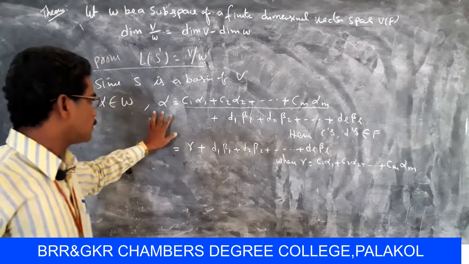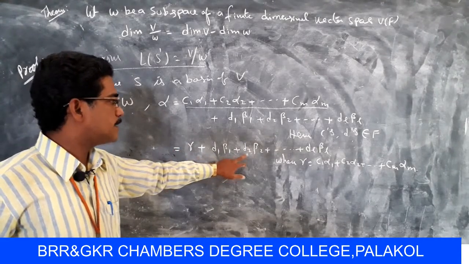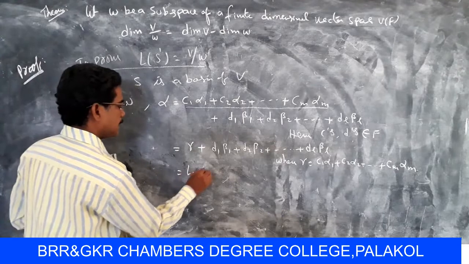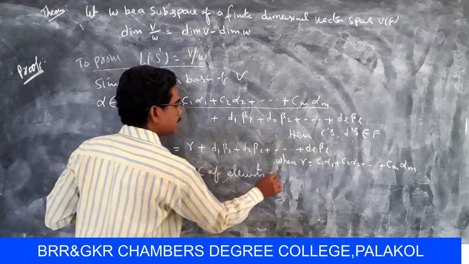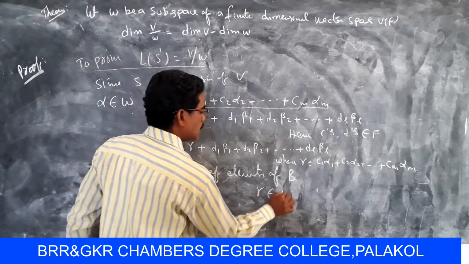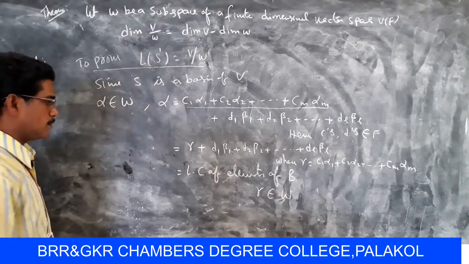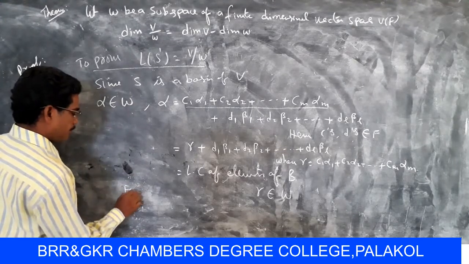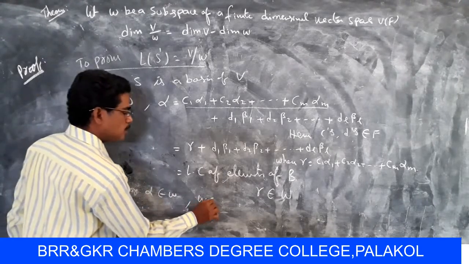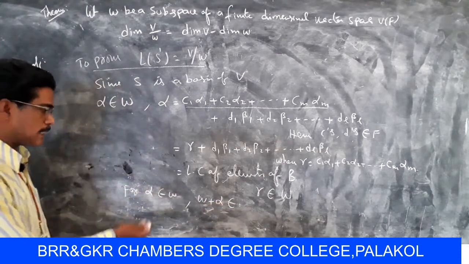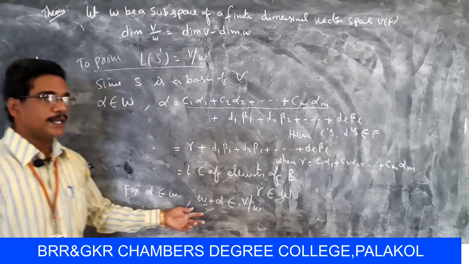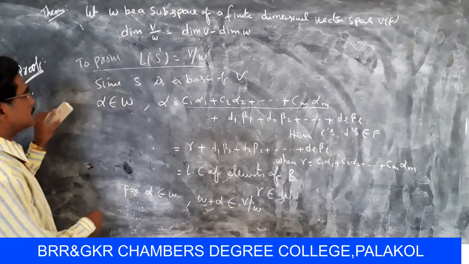So finally alpha equal to gamma plus D1 beta 1 plus D2 beta 2 so on plus DL beta L, which is a linear combination of elements of B. So gamma belongs to W. Now here for alpha belongs to V, and W plus alpha belongs to V by W. Then now W plus alpha